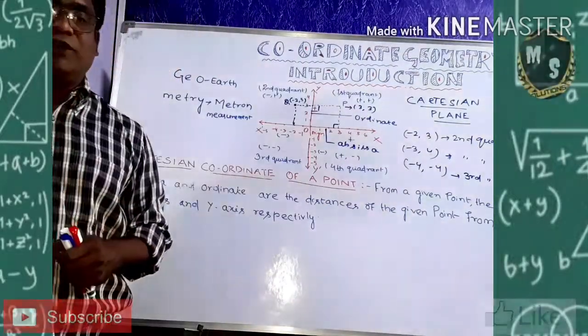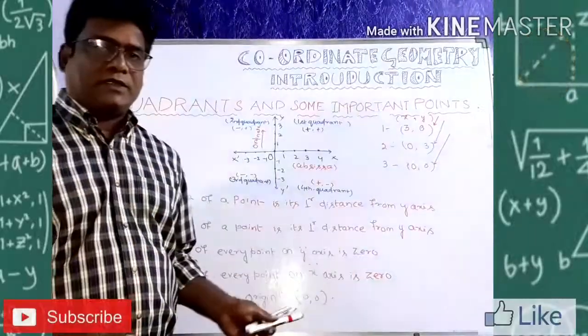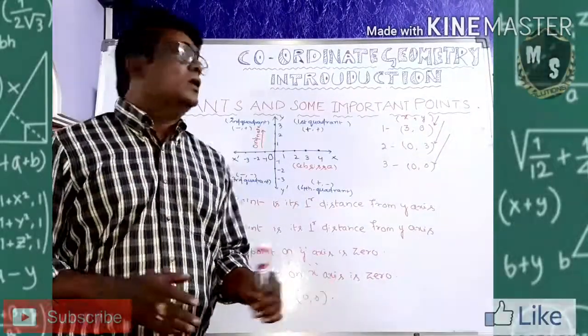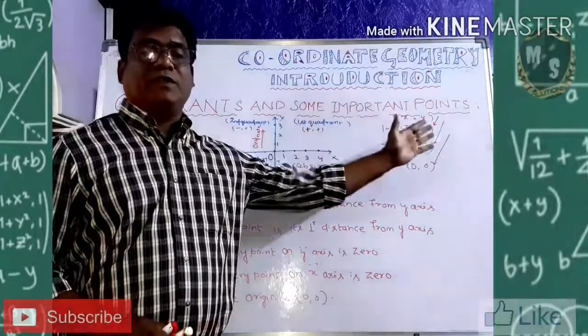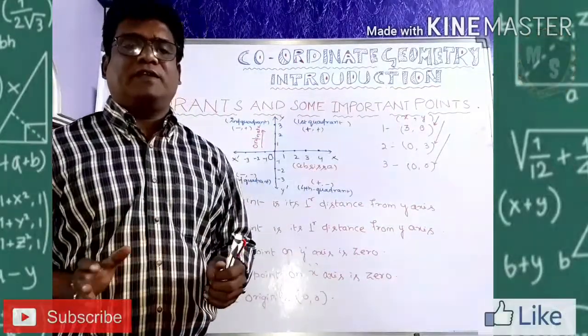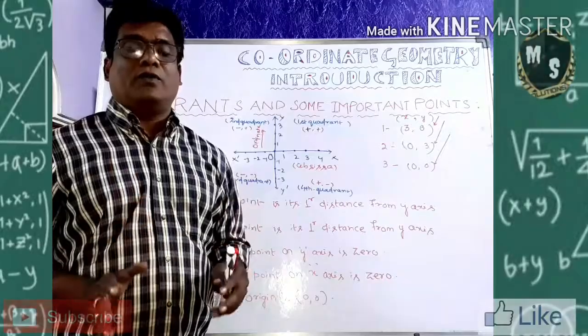Next, I am going to show you distance. Come to the next part. The next part is called quadrants and some important points on quadrants. So, next we are going to know about a quadrant.